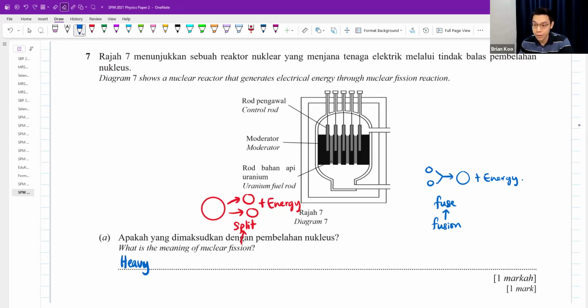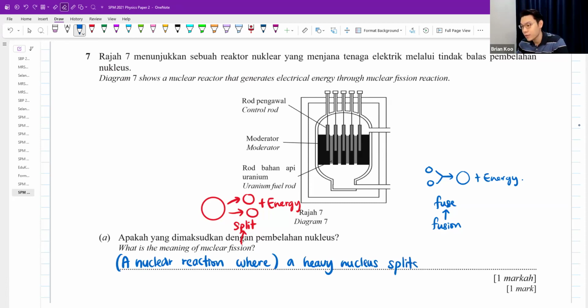Okay, so I say nuclear fission is a nuclear reaction where, maybe I write in full: a nuclear reaction, if you didn't write this, it's fine, where a heavy nucleus, not atom, nucleus, splits into lighter nuclei and release a large amount of energy.